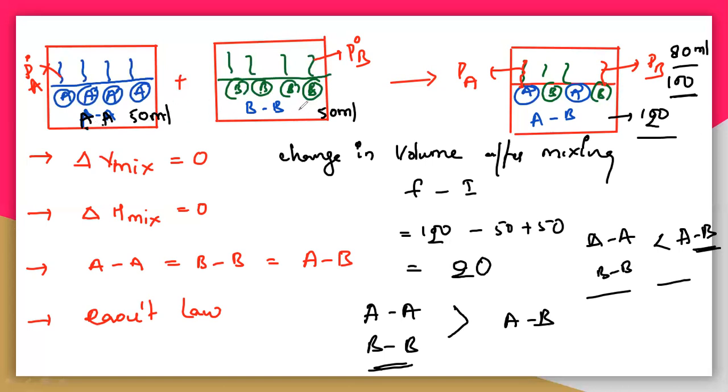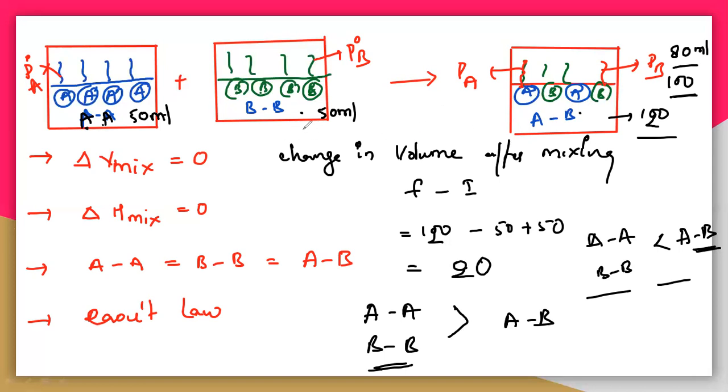The interaction between A and A, and B and B, is less than the interaction between A and B, so the interactions will increase and the molecules will come closer. Coming closer means the volume will decrease, so you will get 80 ml. Now if the interactions are not increased but decreased here, that means here there may be hydrogen bonding, and here there is no hydrogen bonding.